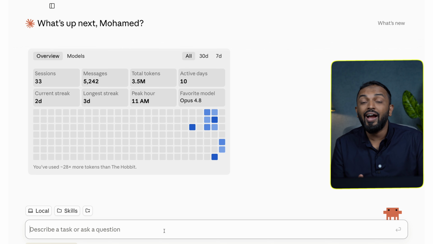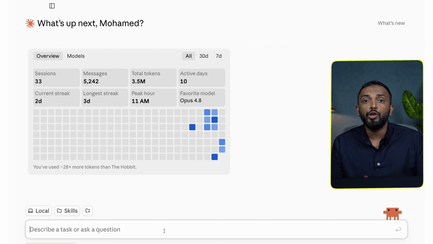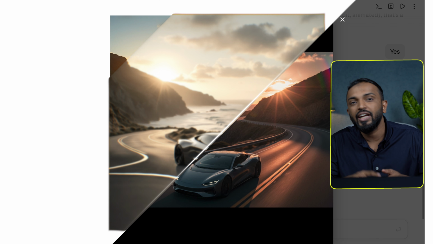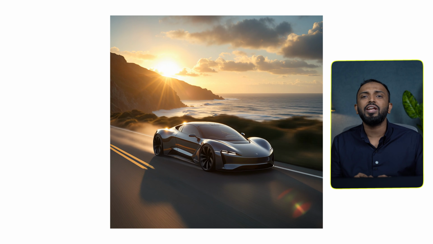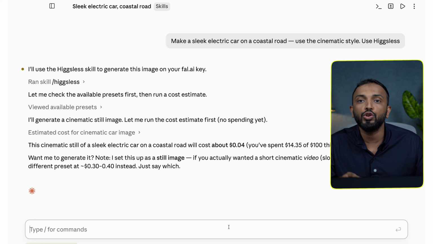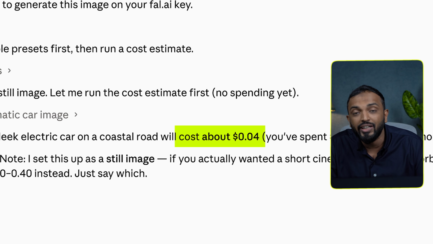This is Claude, the AI assistant you might already use. I added a small tool to it, a skill plus a little script behind it. And that turns Claude into a pay-as-you-go studio. Watch what it can do. It makes images, it turns them into video, it even makes a real talking person with lip sync, with the lips matching. And the best part, it shows you the price before you make anything, and the exact cost after. And it keeps a running total of everything you have spent, images, video, talking people, all in one place, all on your own account, paying just pennies. That's Higgsless. Now let me show you each piece properly.